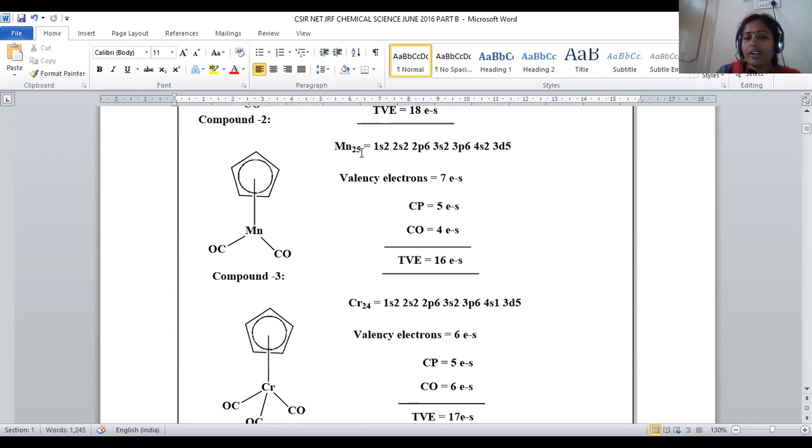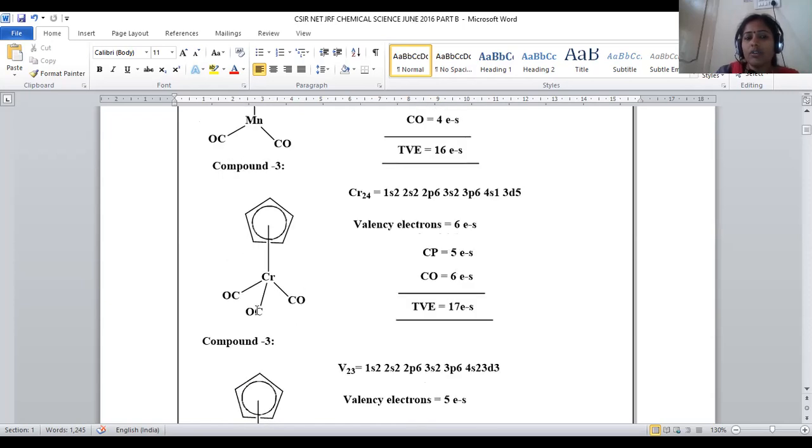Manganese has atomic number 25, and 4s2 3d5 is the outer shell configuration. A total of 7 valency electrons are on manganese, and Cp contributes 5 electrons. Here there are 2 carbonyl groups, so 4 electrons are given from these two ligands. Hence 9 plus 7, it will be 16. It is not obeying the 18 electron rule.